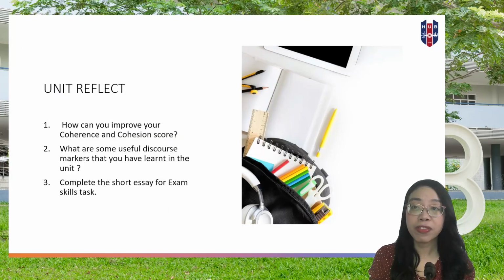We have arrived at the unit reflect part. Remember, you need to answer all of these questions here in your portfolio. Question number 1. How can you improve your coherence and cohesion score? Question number 2. What are some useful discourse markers that you've learned in the unit? Question number 3. Can you complete the short essay for exam skill task?